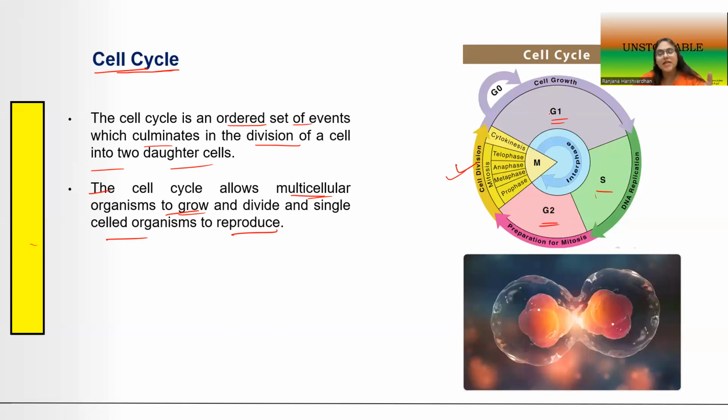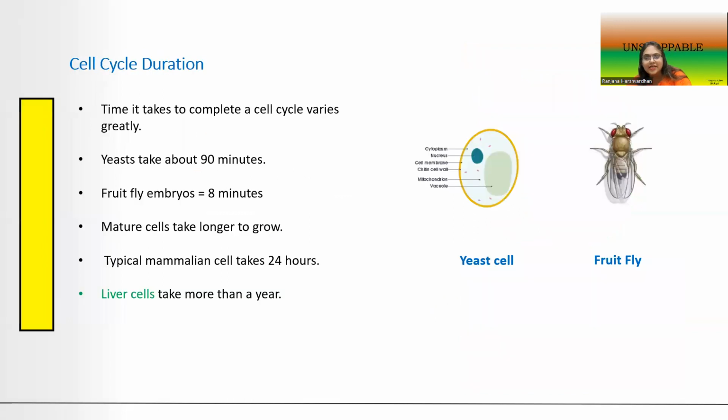G1, S, and G2 represent the different phases of the cell cycle, and eventually we have the last stage, which is the M stage, the actual stage wherein the cell is dividing into two. This picture is a representation of the division of the cell into two cells.